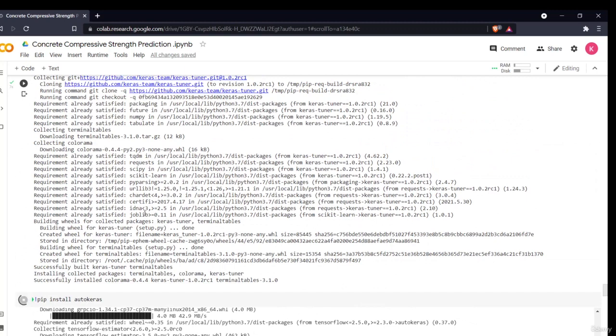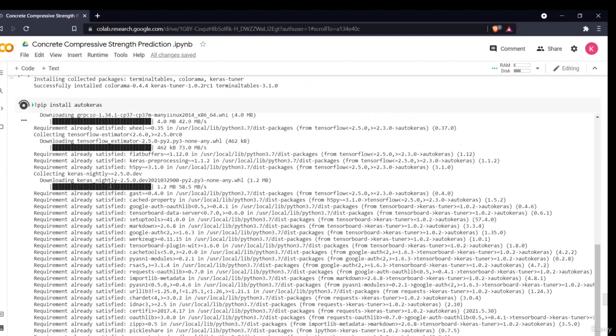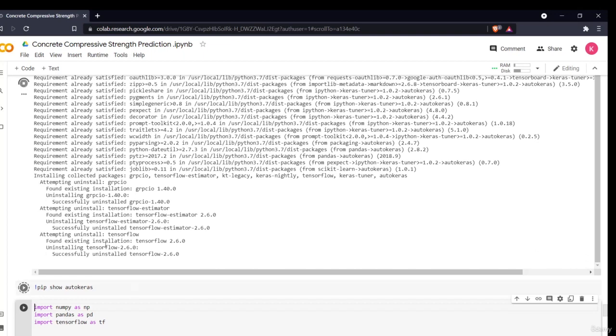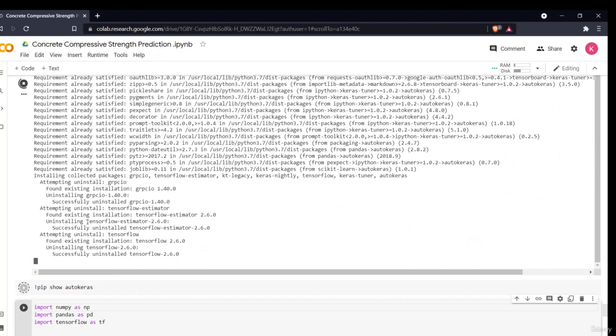You can also install it from the command prompt. But if you want to see the installation happening in your notebook for documentation purposes, you can directly install it in your notebook. But make sure to restart your runtime when you first install it, because whenever you install a library, the Google Colab environment or a local Jupyter environment does not read it after it gets installed. Unless you restart your runtime, it will not read that library. So in order to read a newly installed library, you have to restart your runtime. As you can see, it is saying requirement already satisfied, because these were already present.